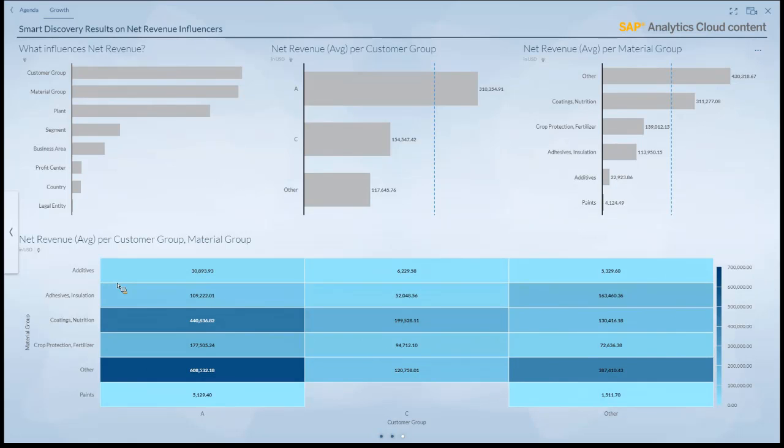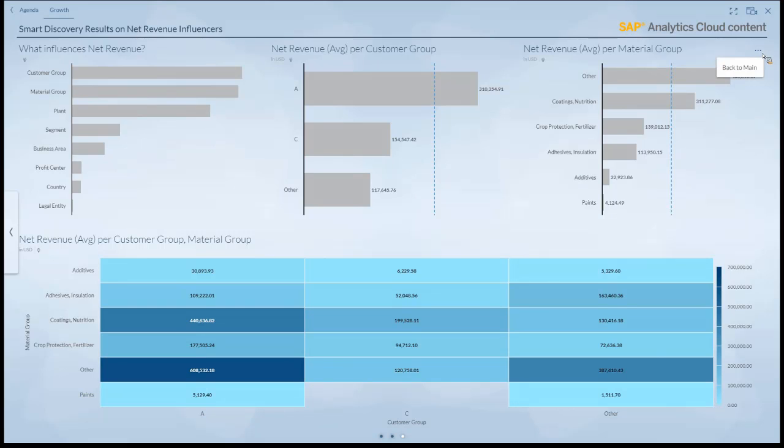And this Smart Discovery analysis should answer the question: what influences my net revenue? Here, the result from the underlying data is that the customer group and the material group have a big influence on the net revenue. So we see a breakdown for our top two influencers, and the average net revenue is the key figure. With all of that, you would now be able to do further activities. For example, is my assigned customer group still okay? Does it match what I see in the figures? And in the lower part, I even get a drill down on the customer groups and in which material groups they generate the most revenue.